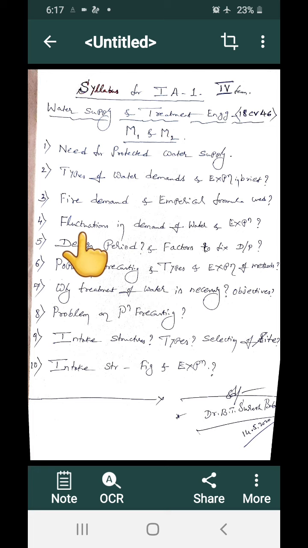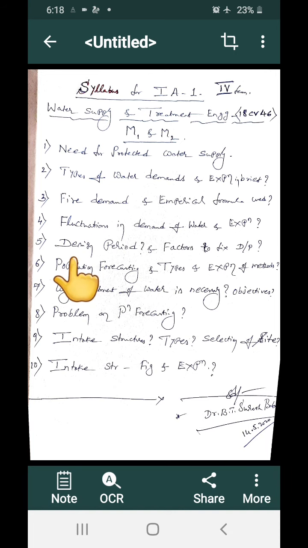Fluctuation means how the demand varies after water is supplied. We have a graphical representation. You have already written the assignment and we know all those things. I have given the notes for that. Draw this figure neatly, and explain briefly how it varies and what the reason is.